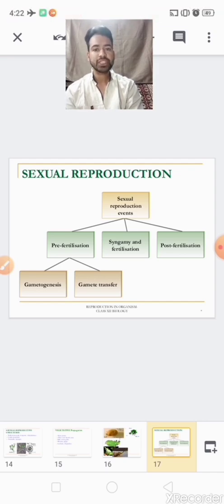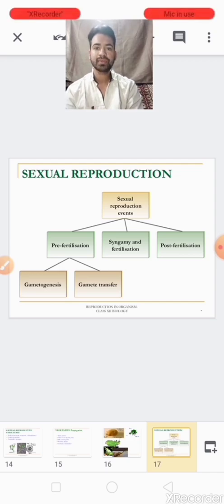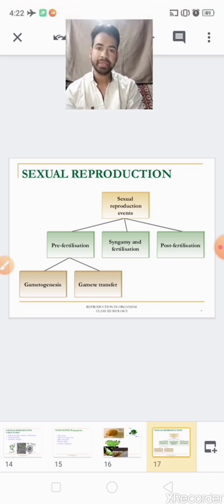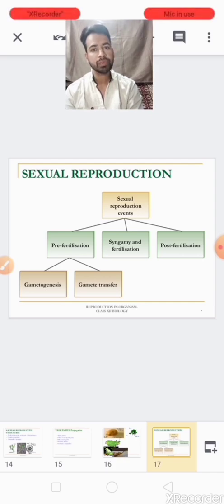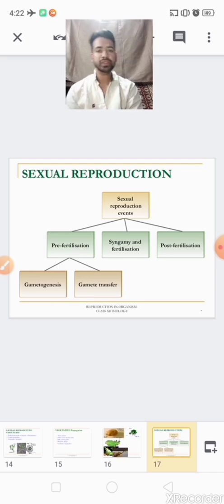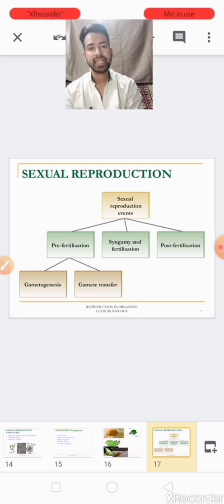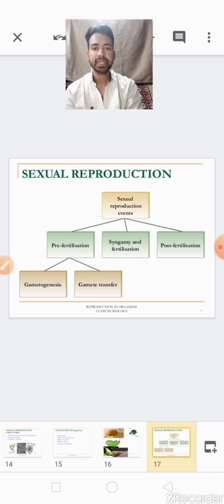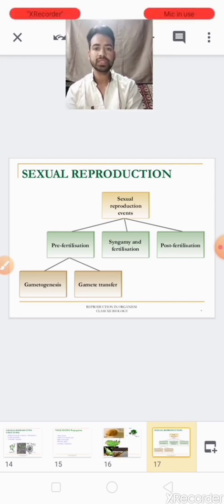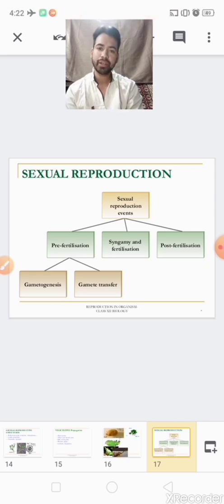Sexual reproduction, you know very well, is a slow and complex process. It is usually biparental and it involves the formation and fusion of gametes. The formation of gametes is gametogenesis, and the fusion of gametes is fertilization. So both gametogenesis and fertilization occur in sexual reproduction.